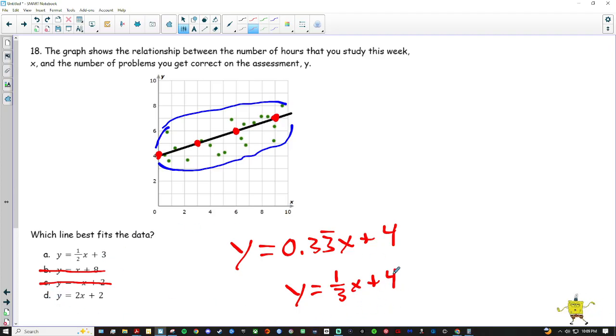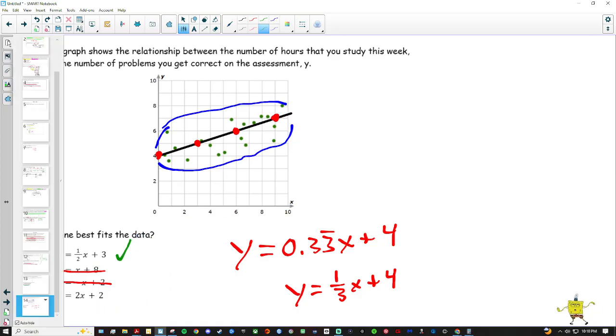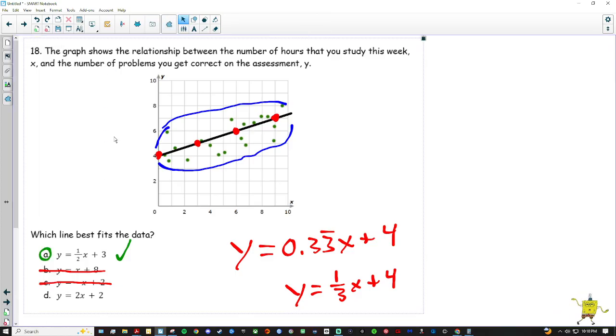I think 3 is closer to 4 and 1/2 is closer to 1/3, so I would say A is the better answer. Okay, 2x is just a lot bigger than 1/3. 2 is close to 4, but both of these are closer. So because you're approximating your line of best fit, you're just going to pick which one is closest. In this case, it was A. Okay, and that is everything for your midterm review.